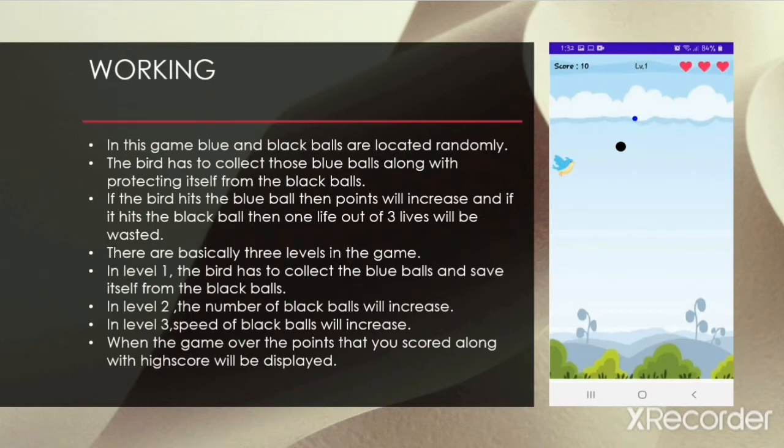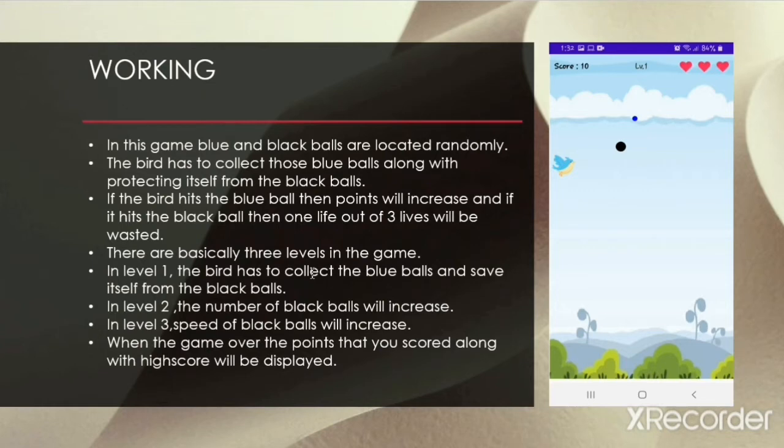In this game, blue and black balls are located randomly. The bird has to collect those blue balls along with protecting itself from the black balls. If the bird hits the blue ball, then points will increase, and if it hits the black ball, then 1 life out of 3 lives will be wasted.